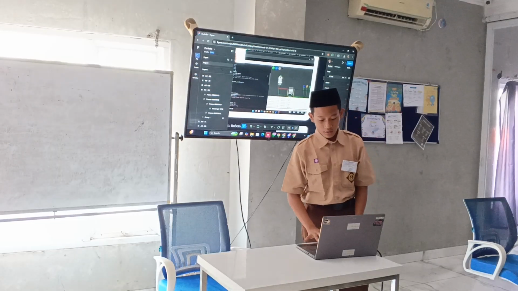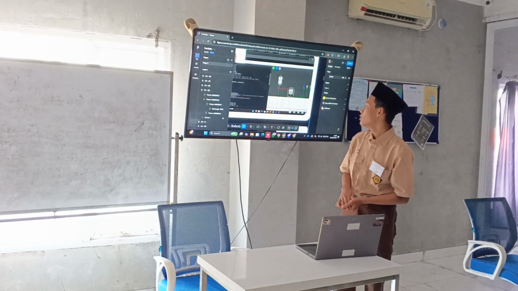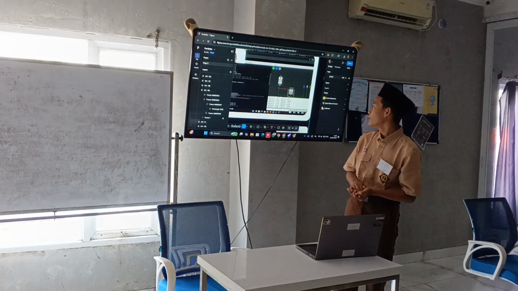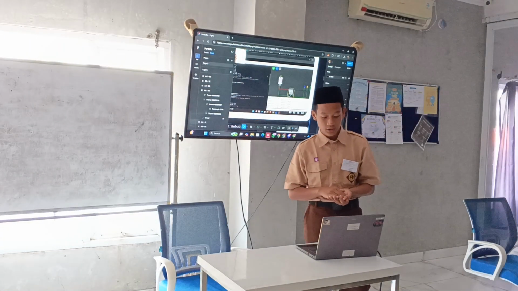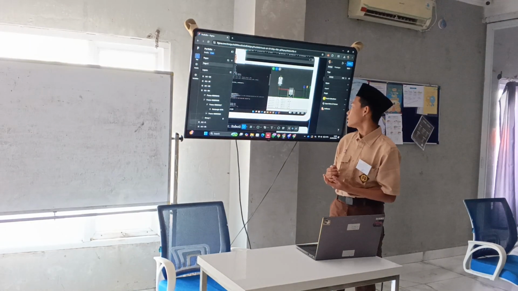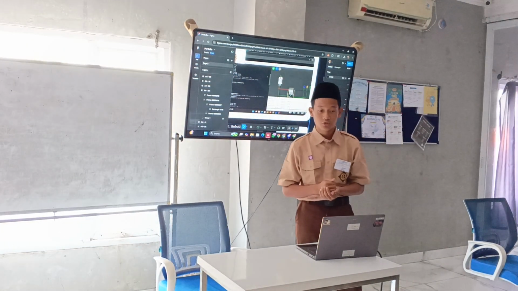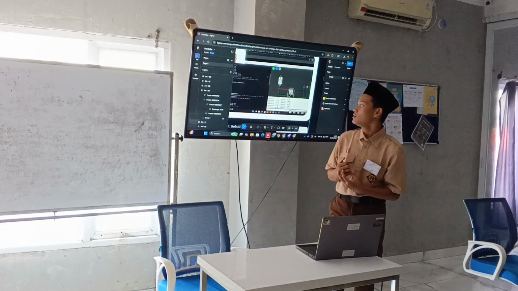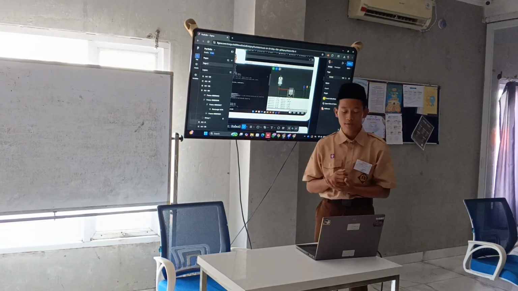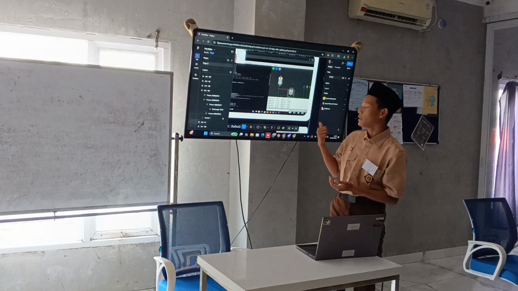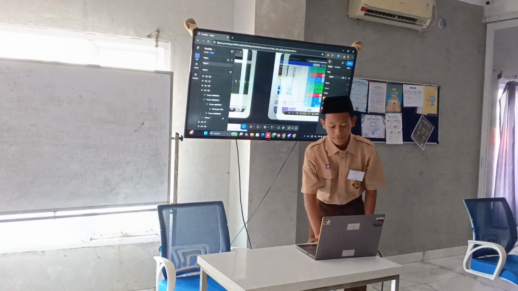Later if we want to see maybe the temperature, the ESP will send the data to Blynk, and when Blynk sends data to the lamp, the lamp will be on.